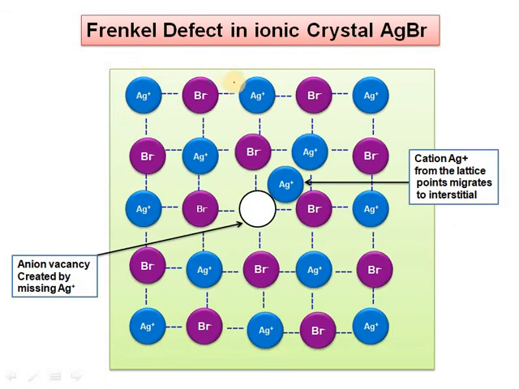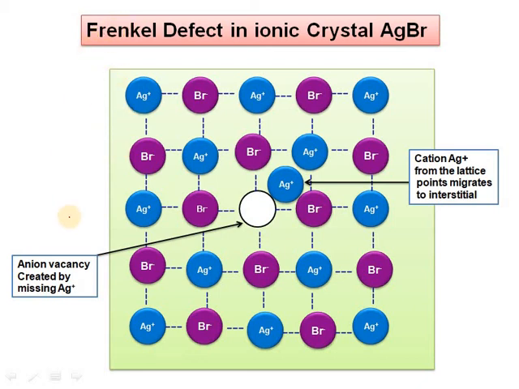Now we will see a clear picture of this Frenkel defect, as last time we saw the Schottky defect. In Schottky defects, the cations and anions both go missing together.